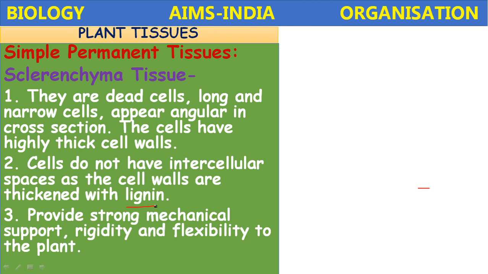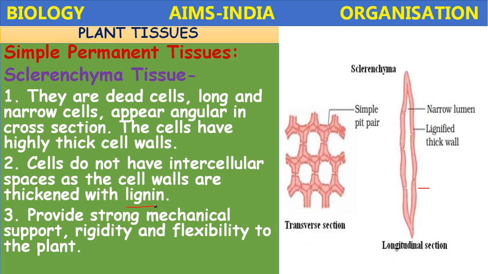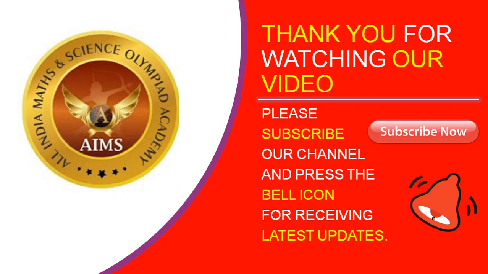So mainly this sclerenchyma is present in the mature stems, old and mature stems. So see here, intercellular spaces are totally absent. The simple pits are present here in the transverse section. So narrow lumen, lignified thick cell walls. Okay, so this is the structure of sclerenchyma. Okay, the cells which are present in this sclerenchyma, sclereids or stone cells are present. They are dead cells. Example, the bark contains this sclerenchyma. Okay, children, this is about some important plant tissues.